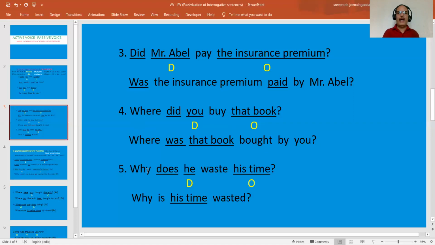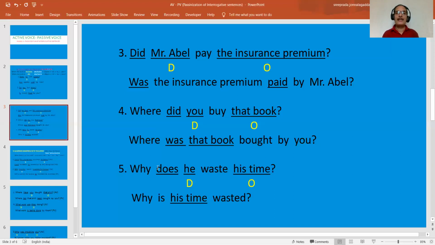Fifth one. Why does he waste his time? Why? This is also an interrogative word, that means a WH word. Does, V1 form. He, doer. Waste is actually the main verb. Okay. Why does he waste what? His time. His time is the object in singular number.